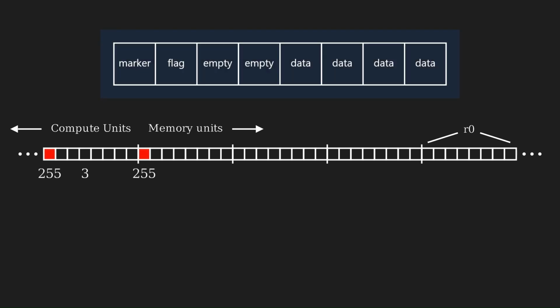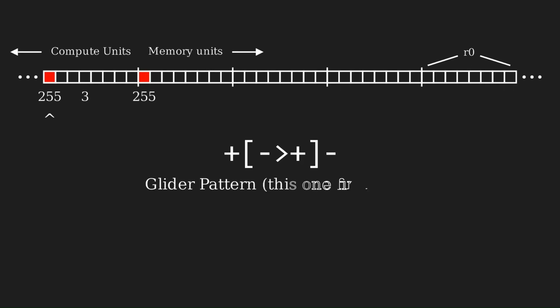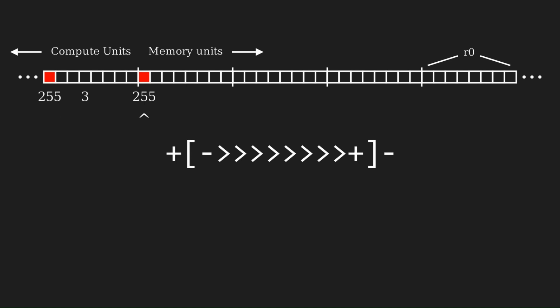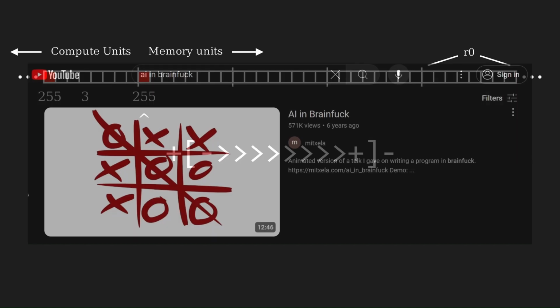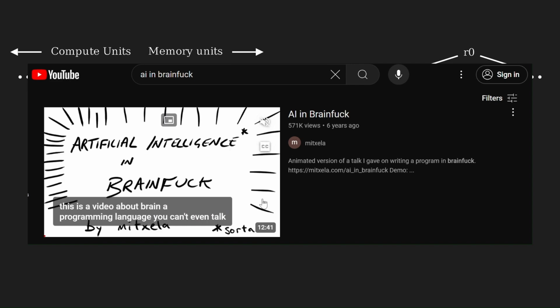I started by setting the marker cells for a compute unit and the first memory unit to 255. Now there's this Brainfuck code pattern that has been called a glider. It's a way to move the pointer until it finds a specific value. So I created a glider that moves 8 cells at a time, only checking marker cells until it finds that 255. I'll be honest, I got this idea from an awesome Brainfuck video called AI in Brainfuck. I'll link it in the description.